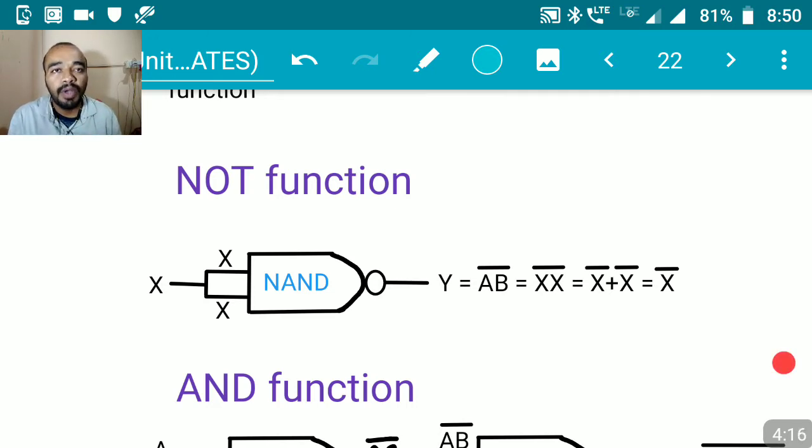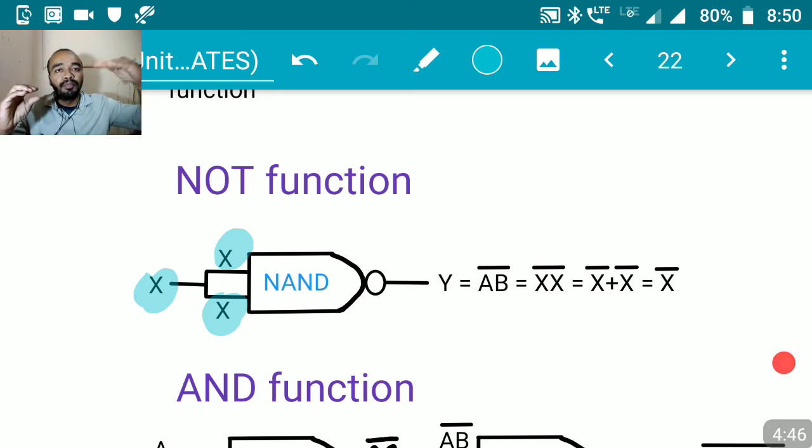What I will do now is take some input. That input is your X. I am going to give the same input to the first input and the second input of the NAND gate. So what happens then? Generally, what is the function, the operation, of the NAND gate? It will take your first input and your second input, do the ANDing operation first, and then put a complement over the ANDing operation. Finally, you will get the complement of the ANDed function. That is your NAND, NOT of AND, right? Here also the same thing is going to happen.